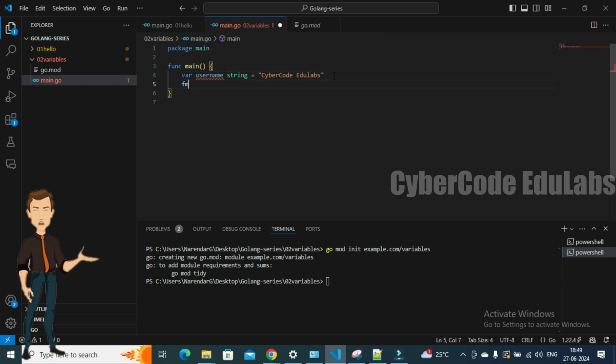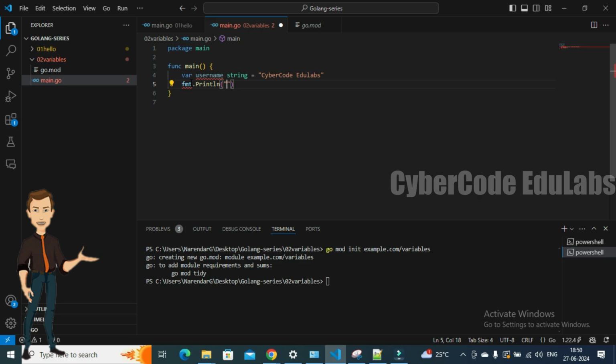We need to use the fmt package. Here I use the shortcut fp, because as I installed the Golang IntelliSense here, it automatically gives the fmt package with the Println statement using just fp.